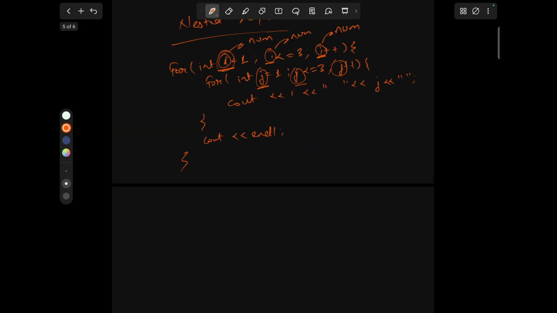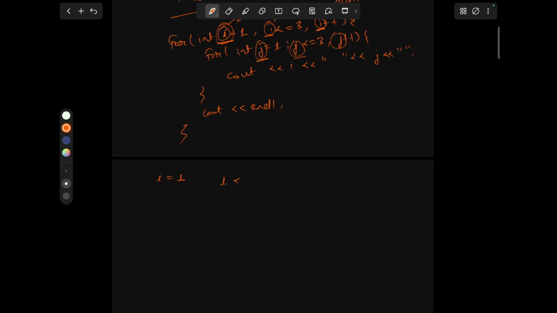Now what's happening here, initially we have I equals 1, then it will check the condition 1 less than 3, it is true, then it will come inside this loop.